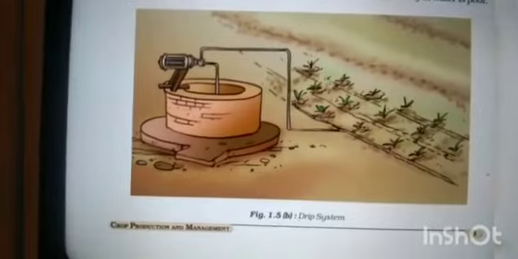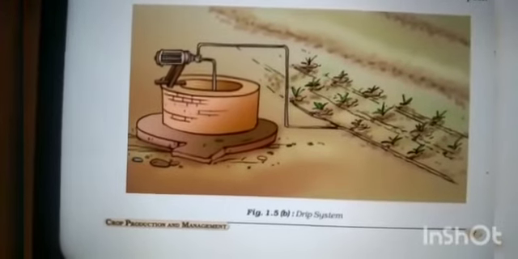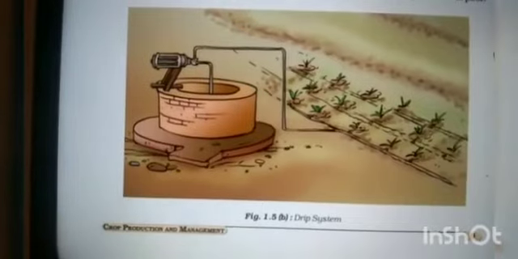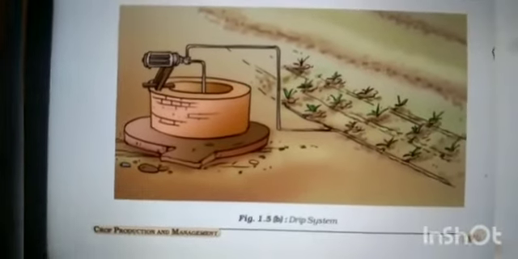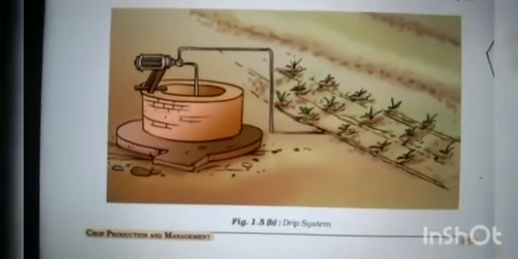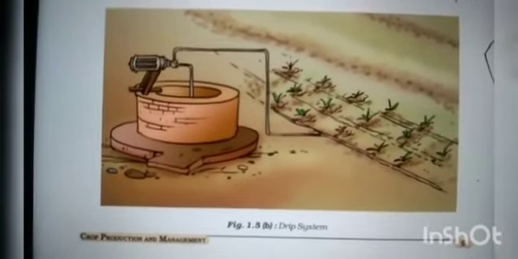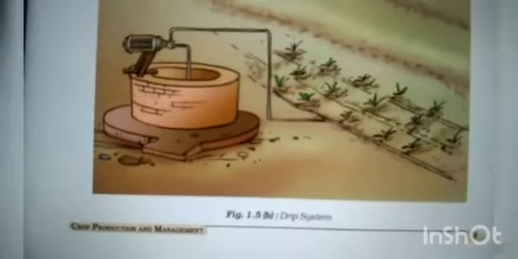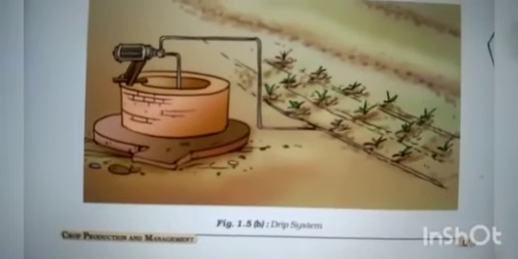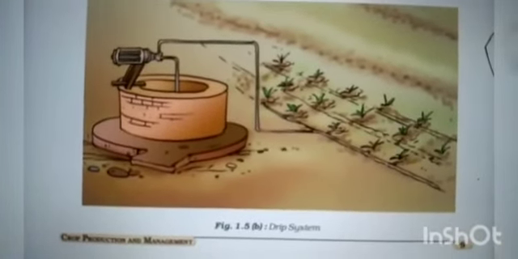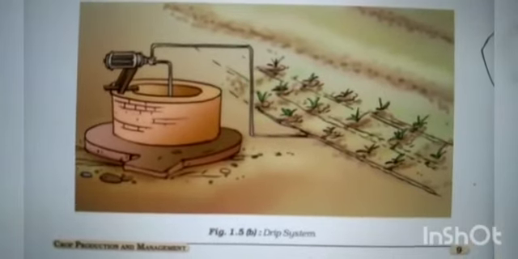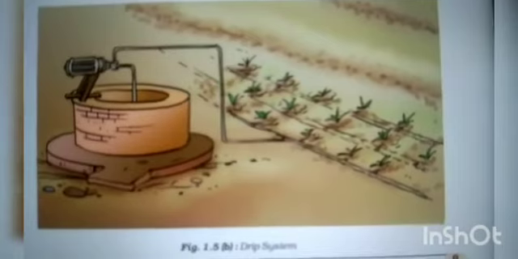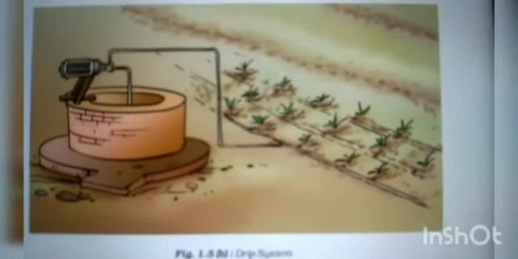Here water is not wasted at all, not even a little bit. And it is a boon in regions where the availability of water is very poor. That is, in areas with water shortage or water scarcity, this drip irrigation is very useful. So this is about the irrigation systems followed in India. This is about the different systems of irrigation followed in India.